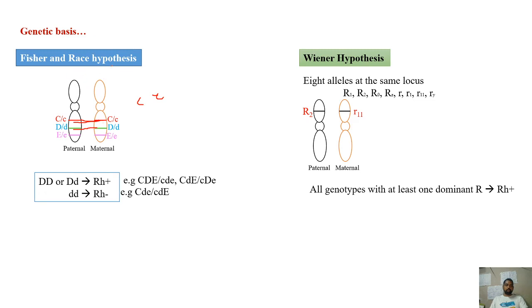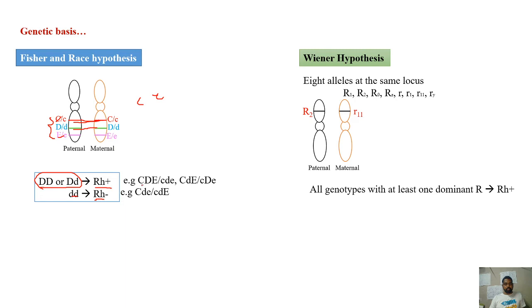According to Fisher and Race, these 3 pairs of alleles together will determine the antigen, that is the RH antigen or antigen D here. According to them, when the person has capital D capital D or capital D small d, he will be RH positive. This is the one that actually determines the blood group, in addition to these two. Small d small d will be RH negative.